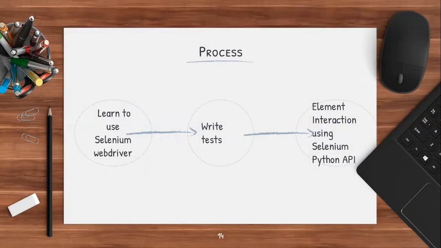The process will be, first we will work on Selenium WebDriver, then we will write tests, and finally we will cover element interaction using Selenium Python API.